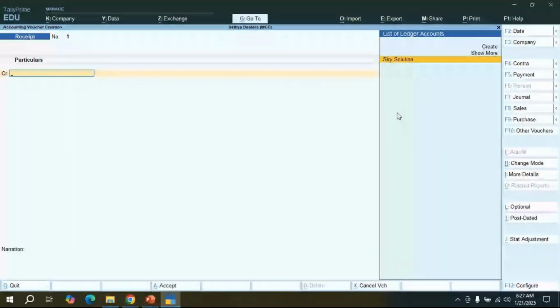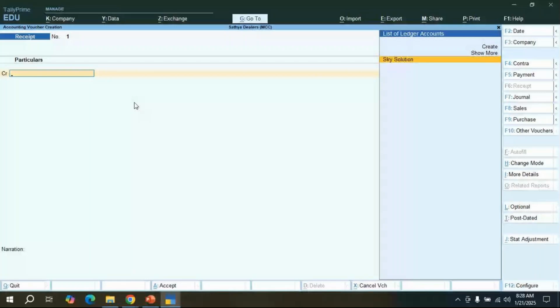If it is not there, we have to create the ledger. See, it's going to display the list of ledgers. Only one ledger we created, that's Sky Solutions only. But now Satya is the owner of the company. Satya is going to introduce 10 lakh rupees to run the Satya Dealers company. So that's why Satya is the capital account. Here the ledger is not there.